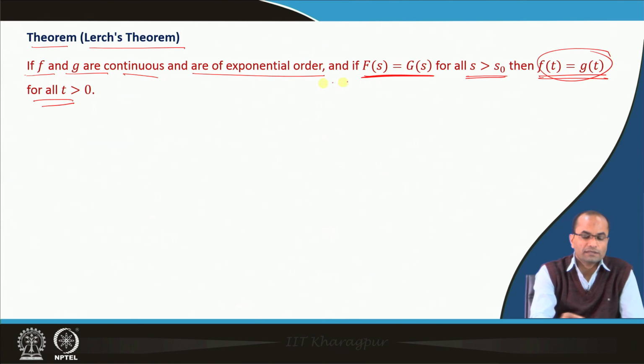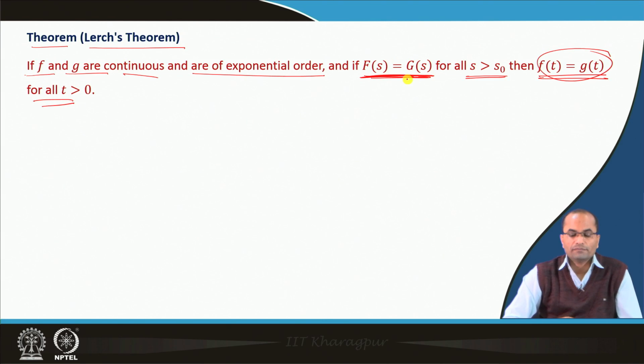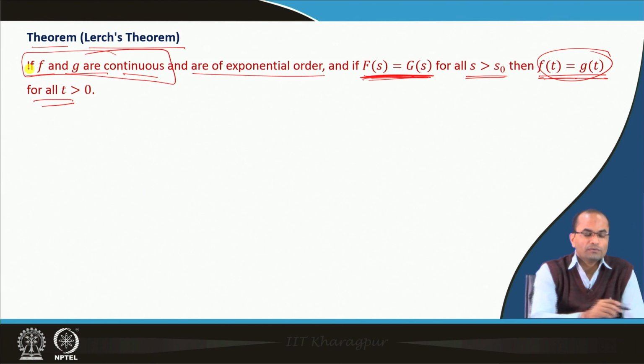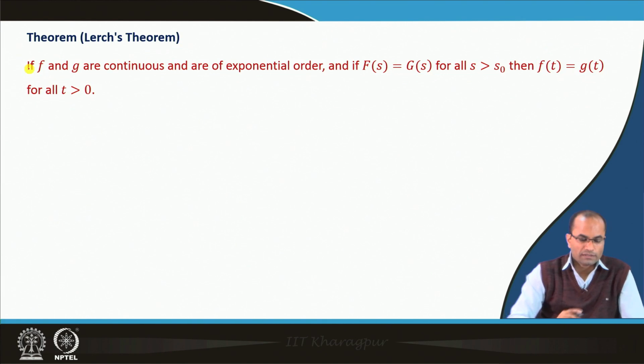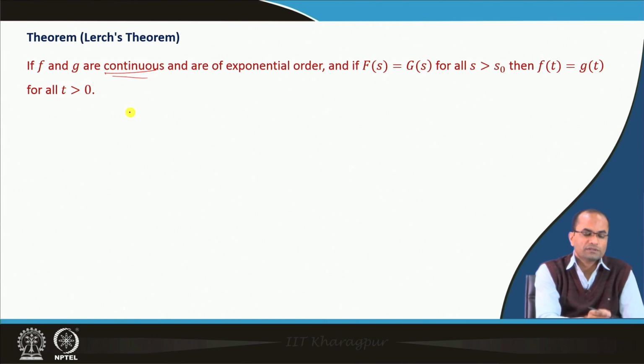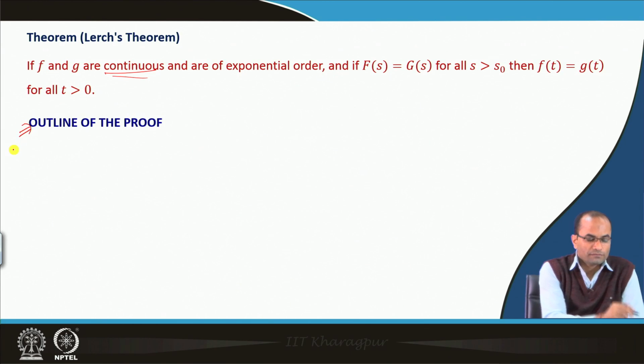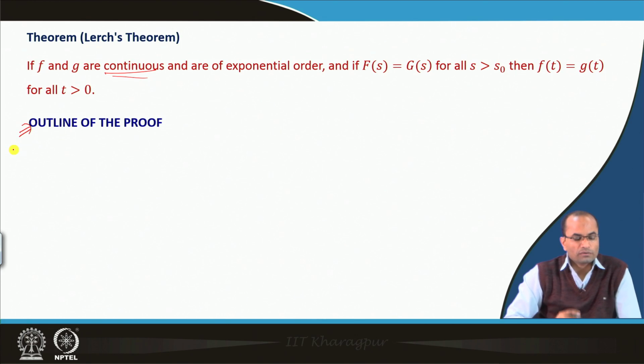So, if f and g are continuous and their Laplace transform is the same, then we can say that actually these functions are the same; the functions cannot be different if their Laplace transform is the same. But this is only true when we are talking about continuous functions. So, let us first go through this theorem and then we will have a little more discussion on this uniqueness part. Just we will present here an outline of the proof.